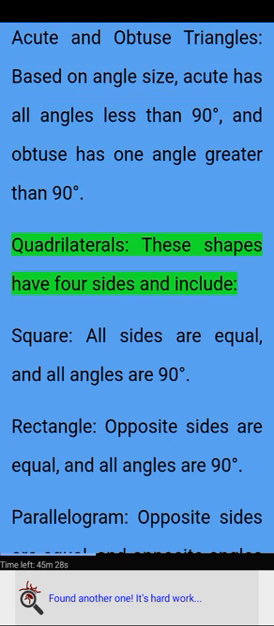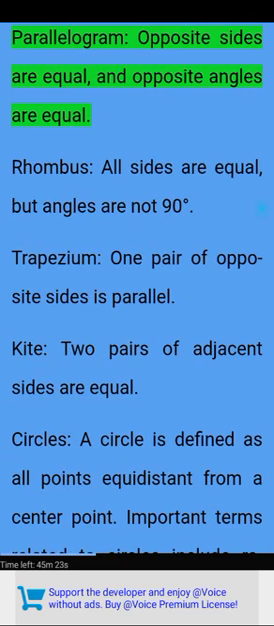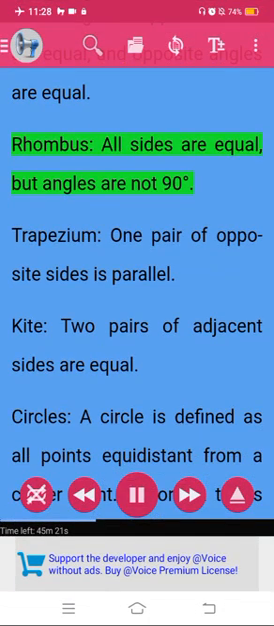Quadrilaterals. These shapes have 4 sides and include square. All sides are equal, and all angles are 90 degrees. Rectangle. Opposite sides are equal, and all angles are 90 degrees. Parallelogram. Opposite sides are equal, and opposite angles are equal. Rhombus. All sides are equal, but angles are not 90 degrees.